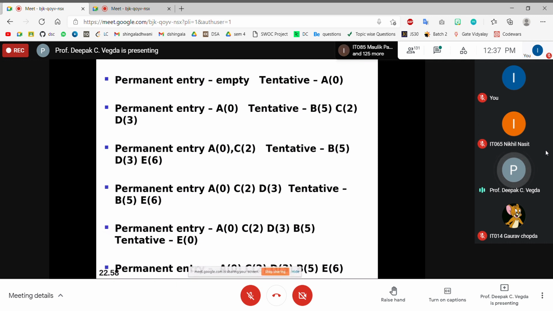So the permanent entry first will be empty, and then you move A0 as a tentative. A0, 0 is nothing but the distance from A to A. It's going to be 0, right? Then permanent entry A0, and in tentative you will have B, C and D. Then you'll move C in a permanent entry, and in tentative entry you will have B5, D3 and E6, and so on. What we've done in a graph, I have explained to you. In permanent you'll have that entire graph, the entire tree.